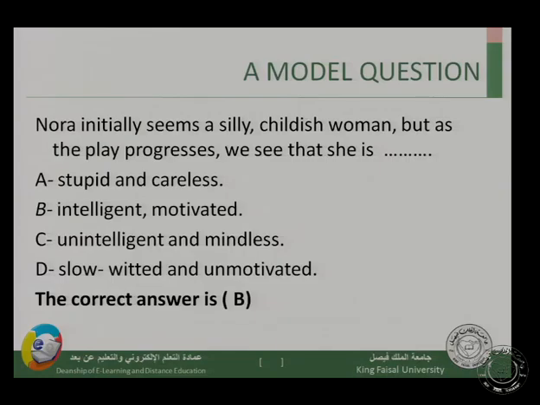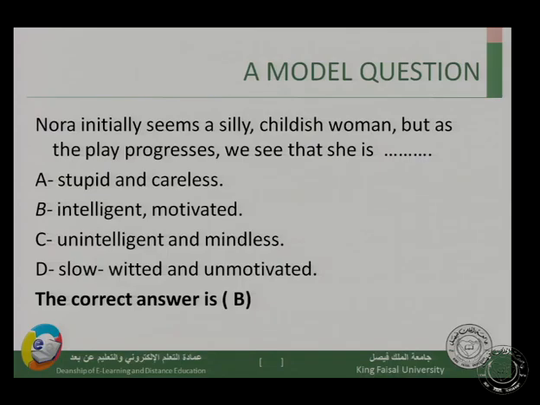So again, Nora at the beginning of the play, or initially, seems a silly child woman, but as the play progresses, as the play goes on, we see that she is what? Have we seen Nora the same from the very beginning till the end? Have we noticed any kind of development in her personality, in her character, or not? This is what you need to notice while reading the play.